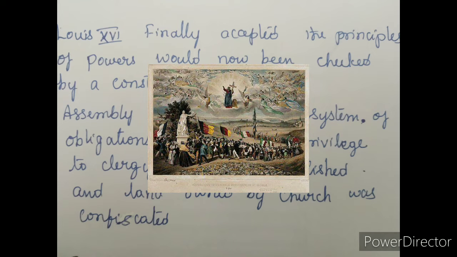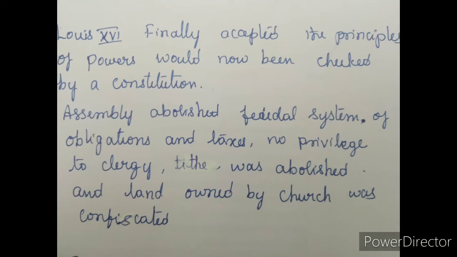See, after this, they are migrating to the neighboring countries. Faced with the power of his revolting subjects, Louis XVI finally accorded recognition to the National Assembly and accepted the principle that his powers would from now on be checked by the constitution.